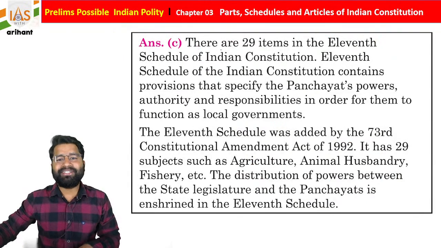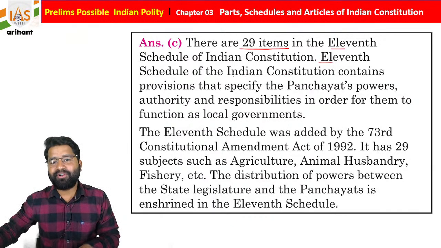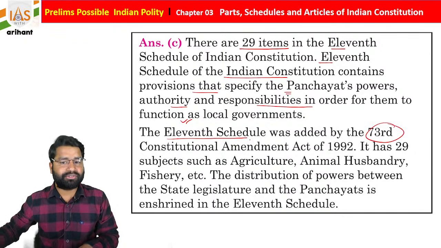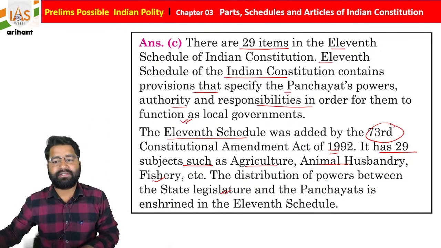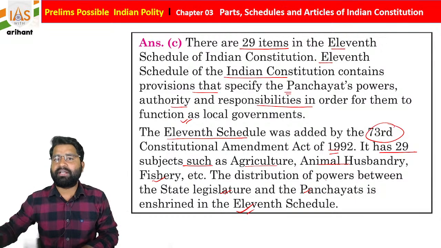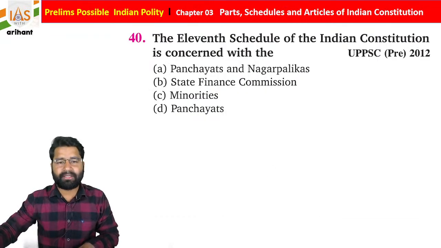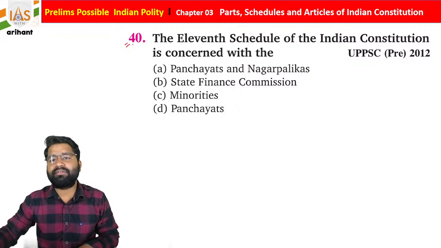So now, students, there are 29 items in the 11th schedule of the Indian Constitution. The 11th schedule contains provision that specifies Panchayat power, authority and responsibility in order for them to function as a local government. The 11th schedule was added by the 73rd Constitutional Amendment Act 1992. It has 29 subjects such as agriculture, animal husbandry, fishery, etc. The distribution of power between the state legislature and Panchayat is enshrined under the 11th schedule of the Indian Constitution. Very simple.